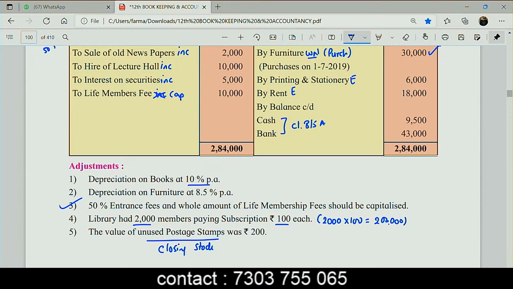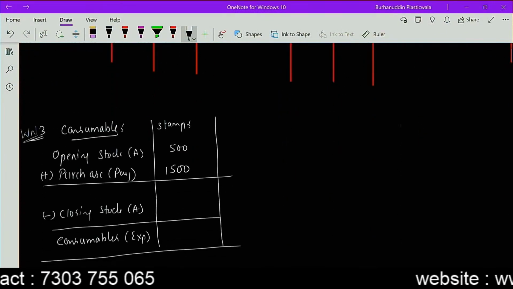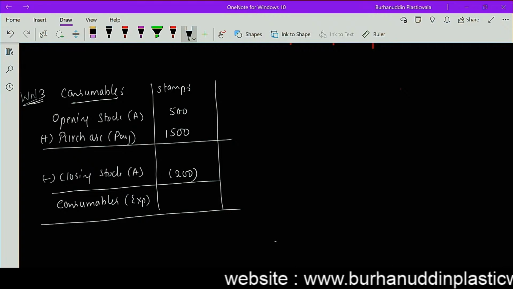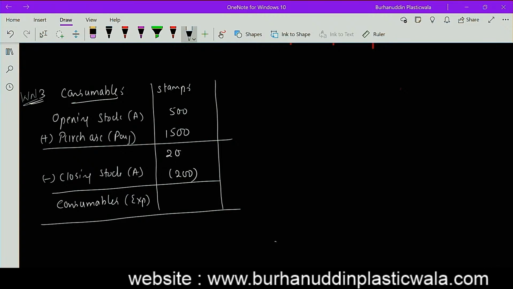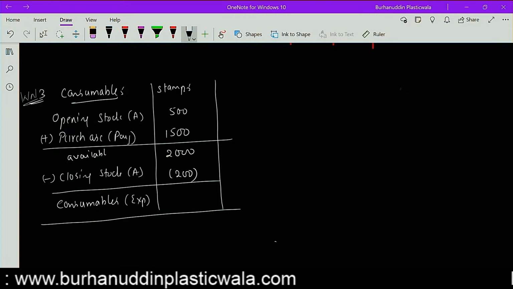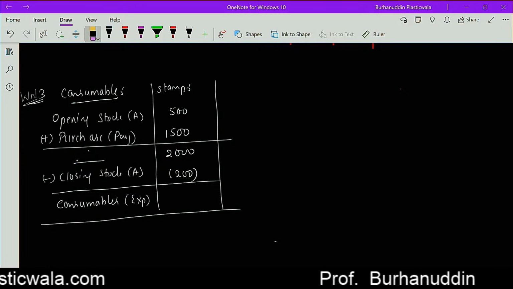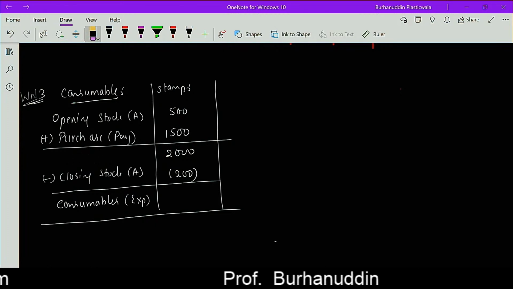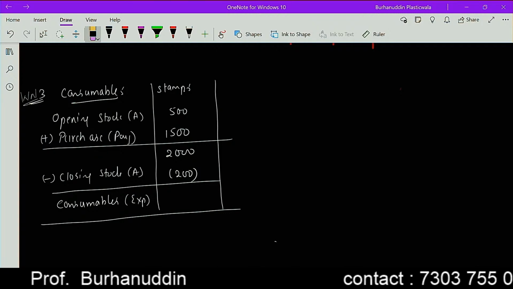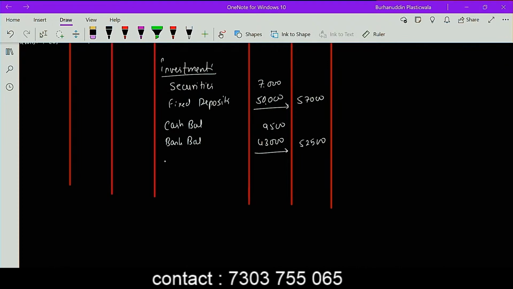Chalo. And the value of unused postal stamp is 200 rupees. So the closing stock of stamp is 200. See, I had stamps of 2,000. This was available during the year. And from that, how much I couldn't use? 200. So क्या फेंक देंगे उसको? नहीं, we'll be using it in the next year. So this becomes the closing stock of the postal stamps. So I am going to write it on the asset side, closing stock of postal stamps.